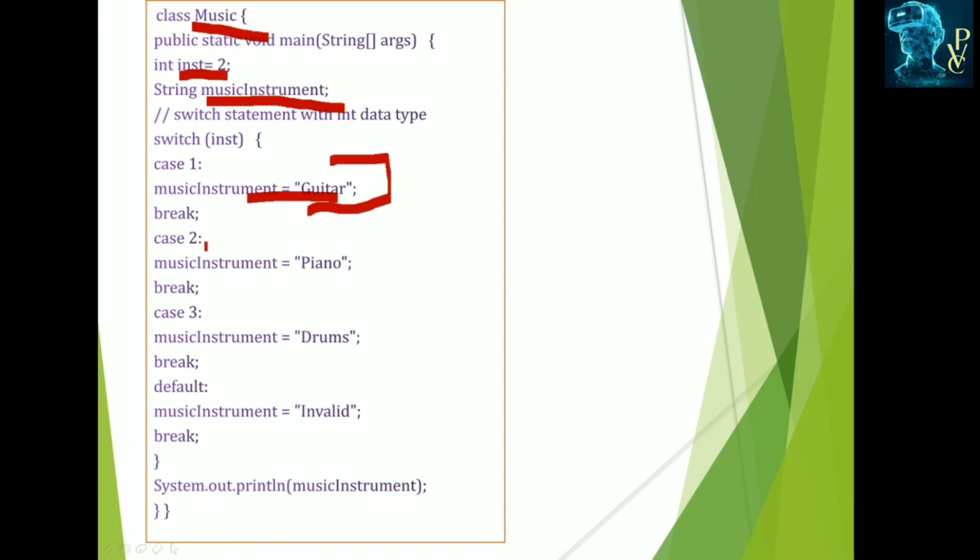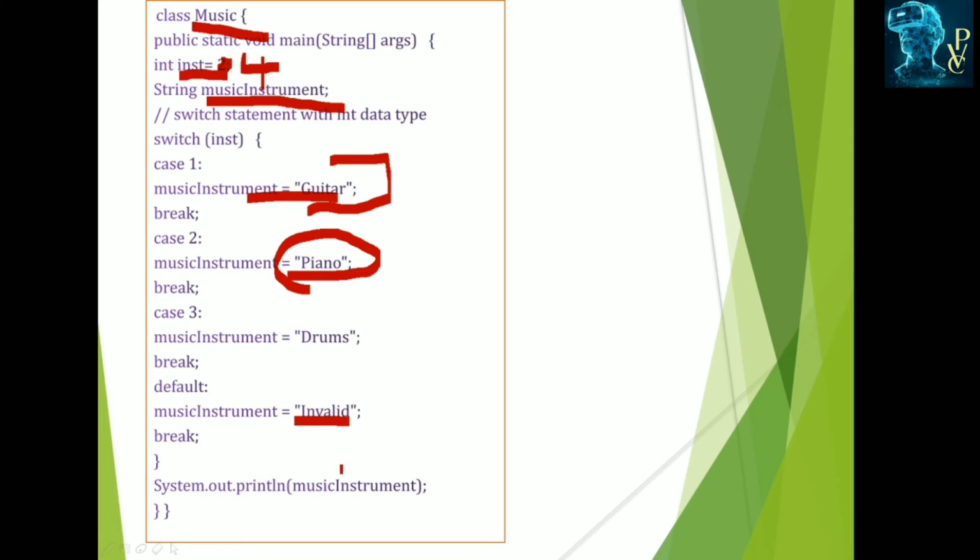Next, case is equal to 2, which means inst is equal to 2, then it is satisfied. Then the music instrument must be the piano. Next, break, it does not check case 3 or case 4 or default. If we assign the instrument as 4 instead of 2, then the default block, that is the music instrument is invalid, can be executed. The System.out.println is the print statement which prints the music instrument.